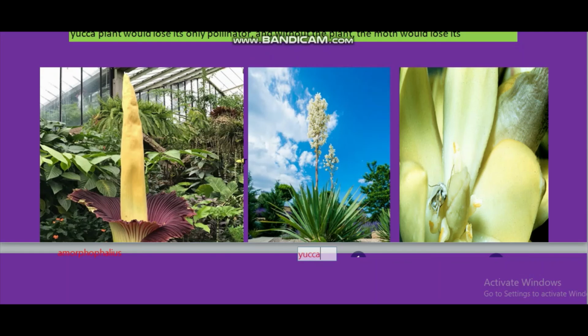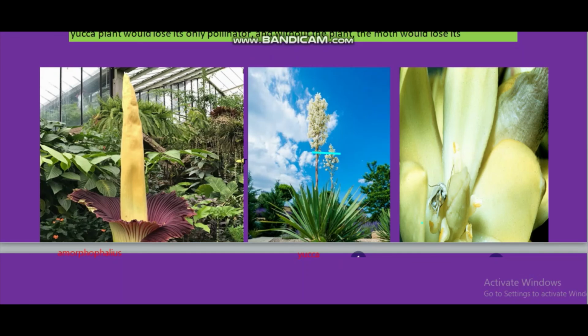A similar relationship exists between a species of moth and the plant of yucca, where both species, moth and the plant, cannot complete their life cycle without each other. This is yucca. So in yucca flower, the moth deposits its egg.